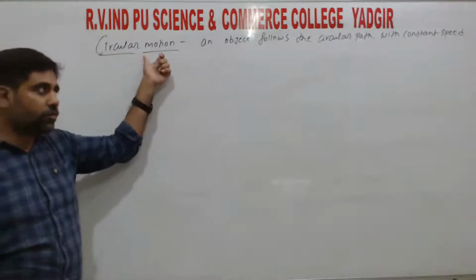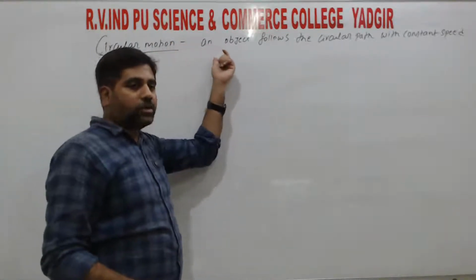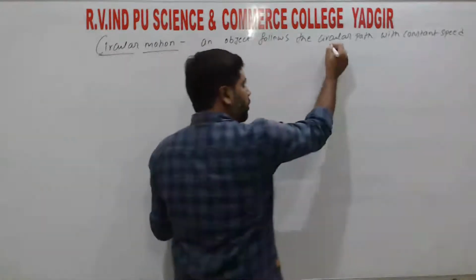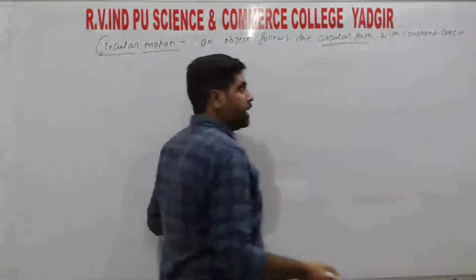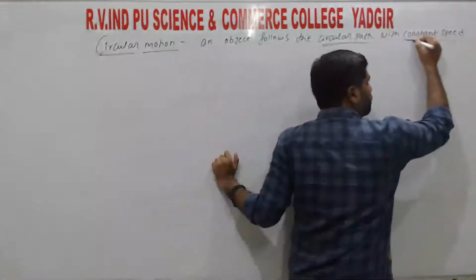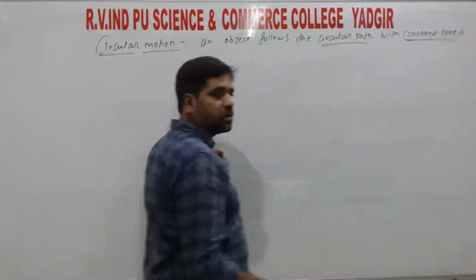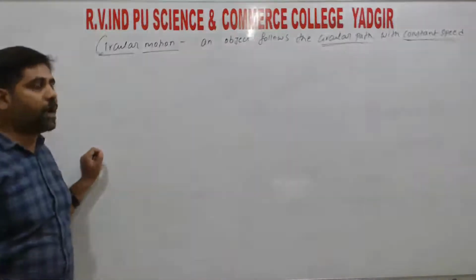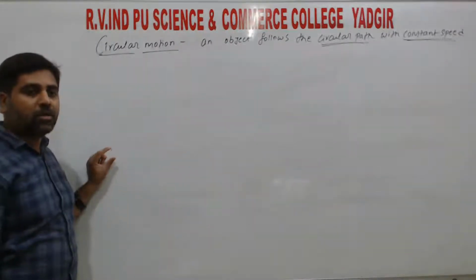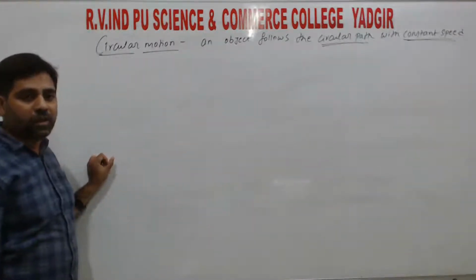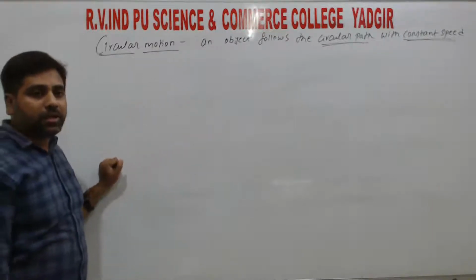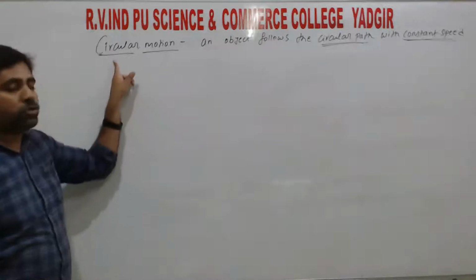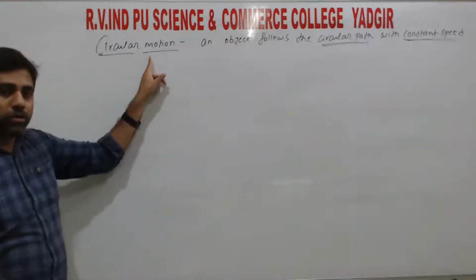So circular motion means any object which follows the circular path. Here the condition is that the path is circular and it moves with constant speed. So constant speed means the magnitude of the velocity remains constant. That case we call constant speed, right? So that type of motion we call circular motion, right?